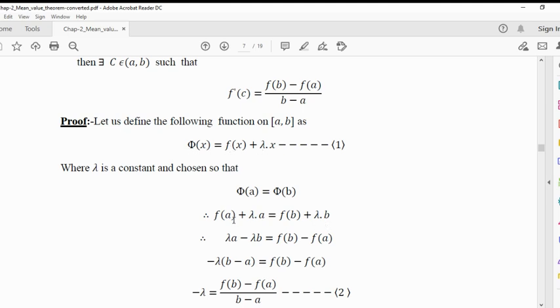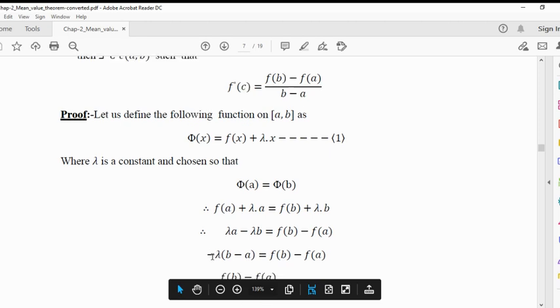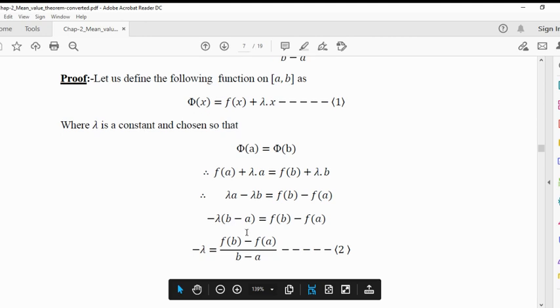Now here take the functions on one side, f of a, bring it to this side. So f of b minus f of a will be there, and this lambda b, if we bring it to this side, lambda a minus lambda b. Okay, we can take lambda from both sides. So minus lambda times b minus a. We can take minus lambda as common, so in the bracket into b minus a. Here on this side, this is f of b minus f of a. So minus lambda is equal to f of b minus f of a upon b minus a.